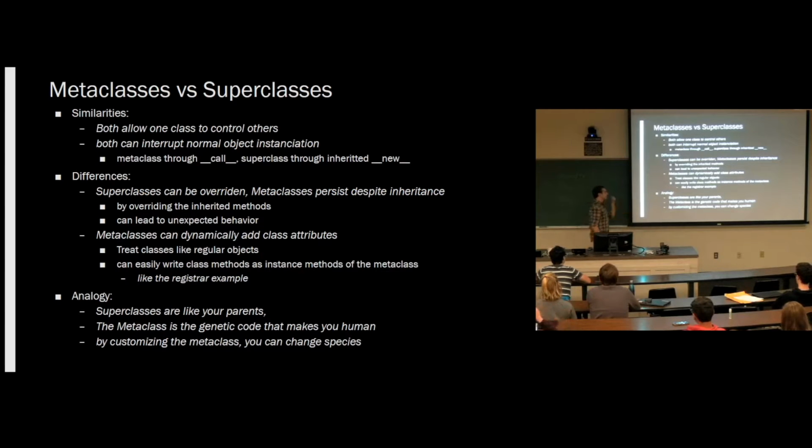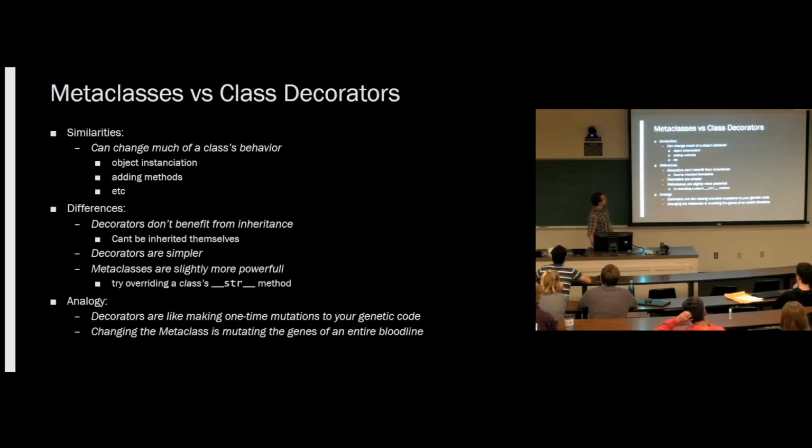So the analogy here is that your superclasses are your parents. They give you your genetic code. Your metaclass is your species, right? We can redefine what it means to be an object in Python by changing the metaclass. There are some really bizarre examples of metaclasses out there, where being an object is actually more like being a variable. It's really interesting. But basically, metaclasses give us more control, but at the cost of really convoluted code.